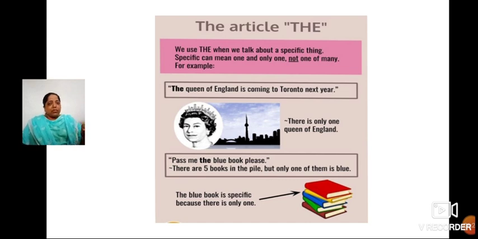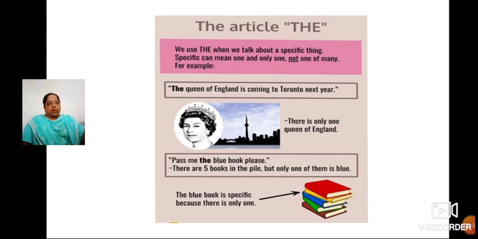And for that thing only, we are using the article. Like the prime minister, the president, then the rivers, then the oceans, then, for example, the countries. Understood? See, for example, the Queen of England is coming to Toronto next year. There is only one queen, so it is used as the.